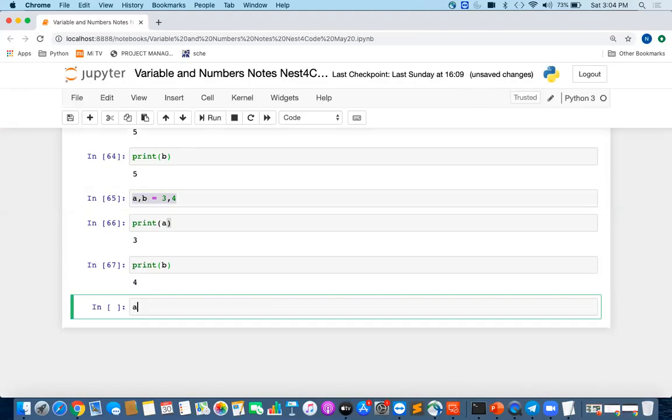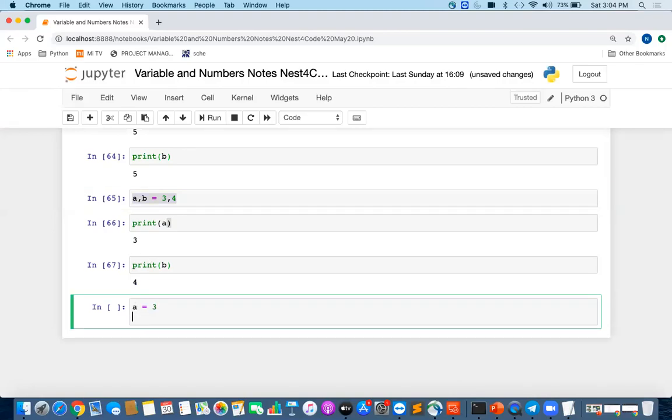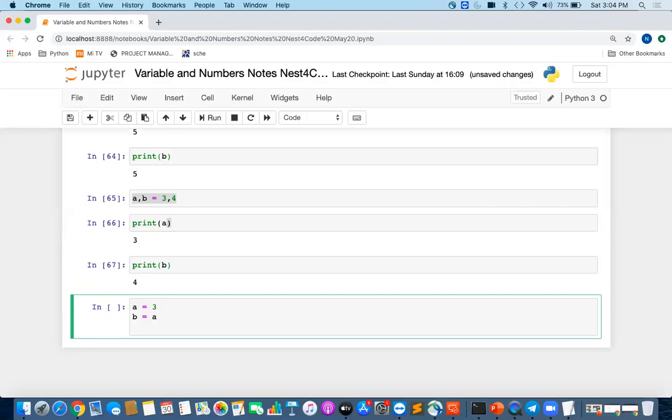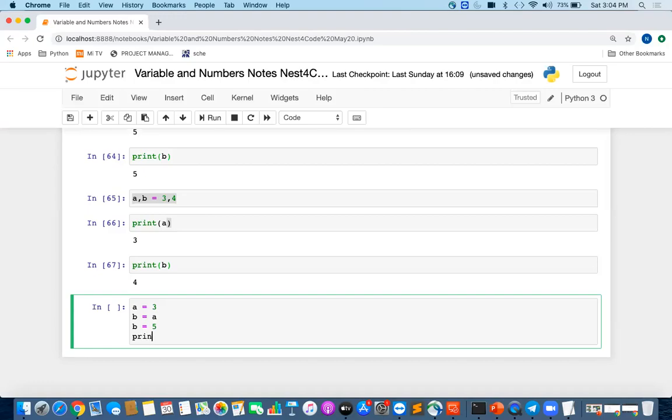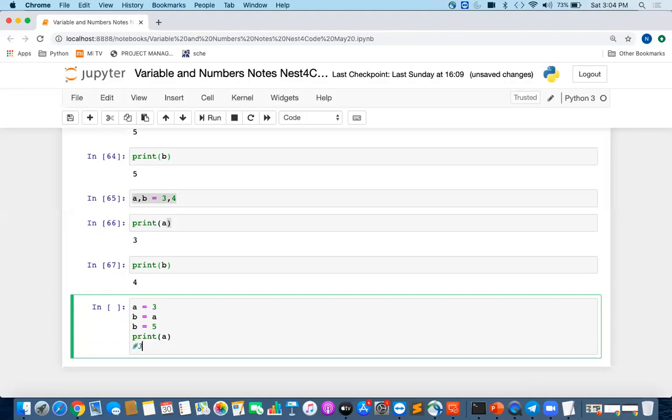And let us suppose I want to do something like this. If I say A = 3 and I say B = A, and then I say B = 5, and I will print A. So what will be the output of this program? It will be 3 or it will be 5? 3 or 5?